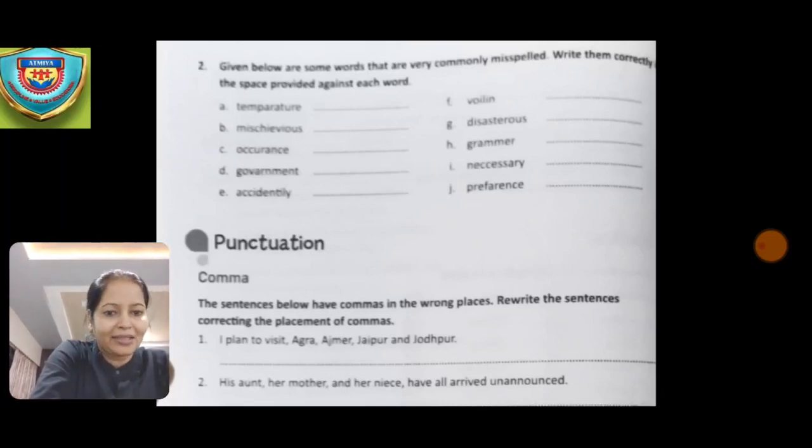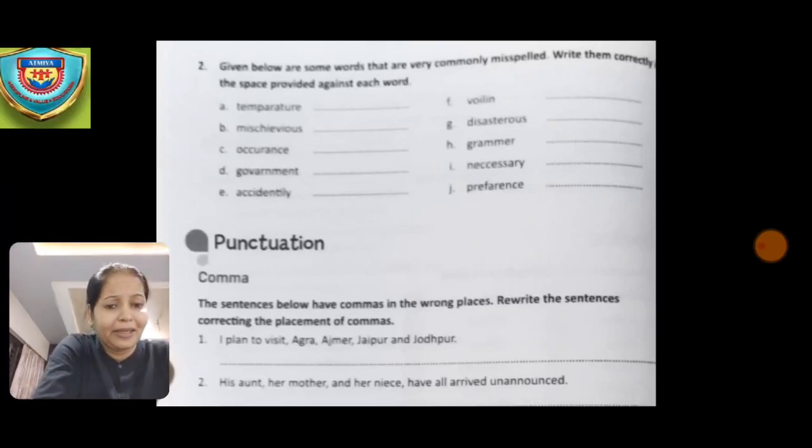Next one is accidentally. Accidentally, accidentally. Okay, now the next one is violin. Violin. Now the next one is disastrous. Disastrous. So that is the spelling of disastrous. Then the next one we have is grammar.